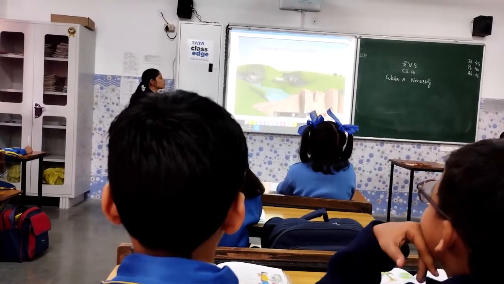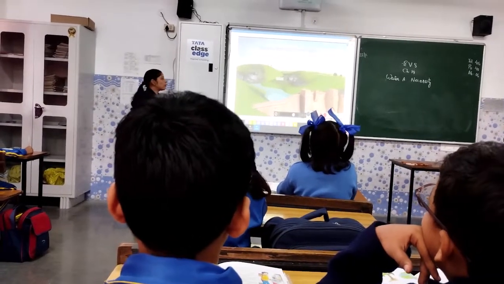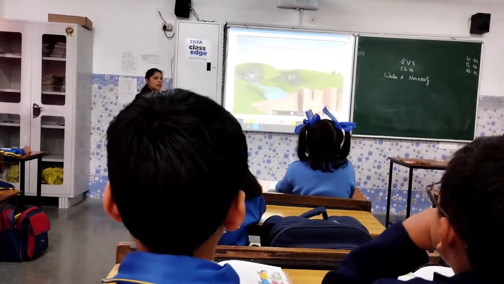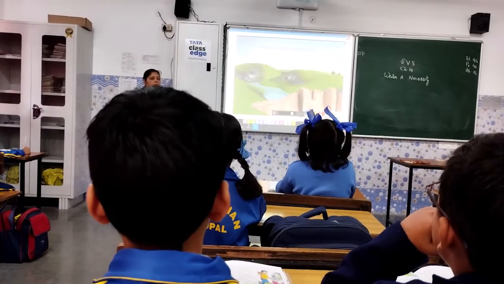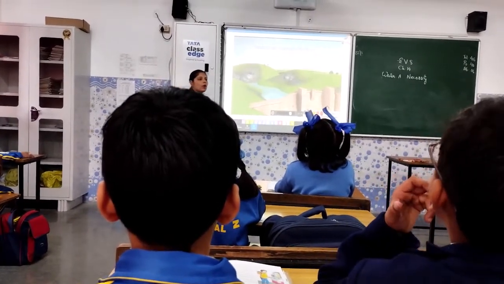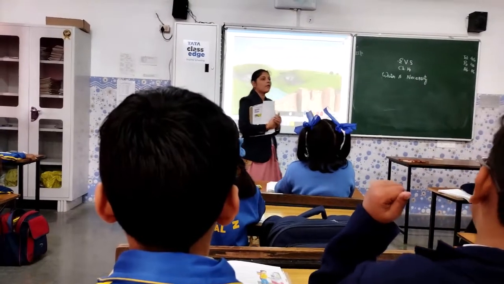But if we want to store water in rivers, we have to build a dam. You can see this one. This one is a dam. Now, why do we build a dam? When there is a flowing river and there is rain, what happens? The level of the river rises.